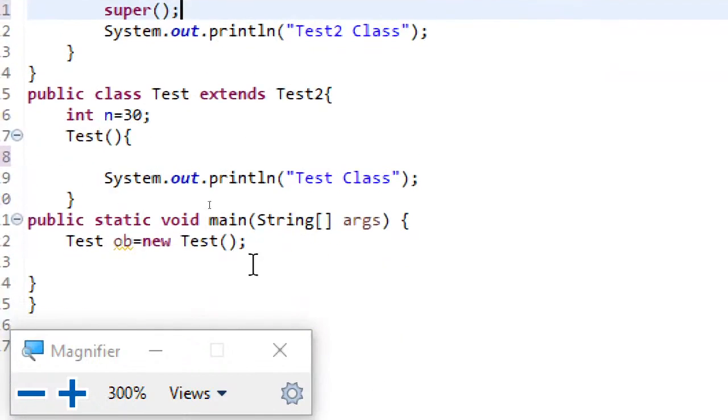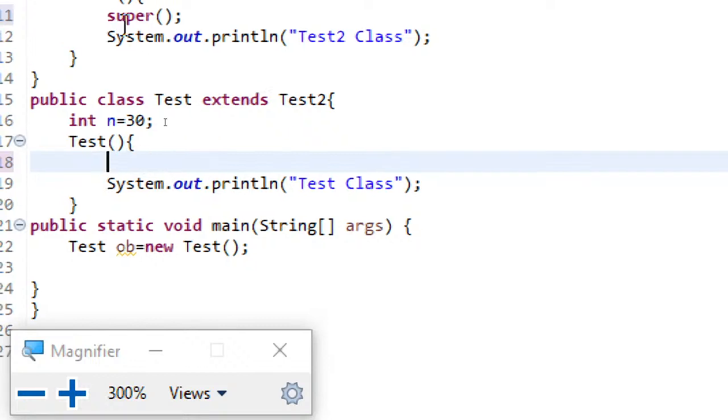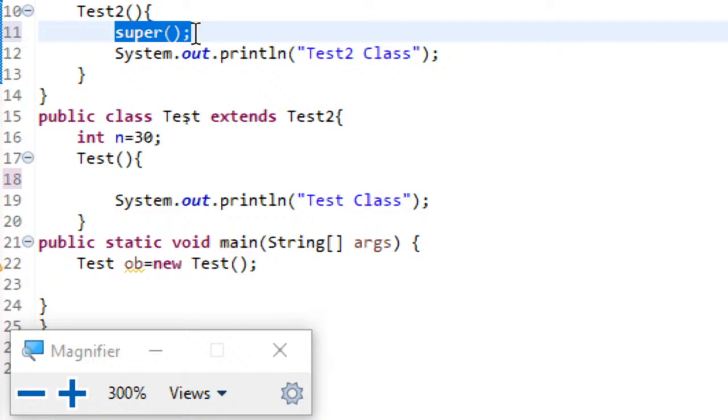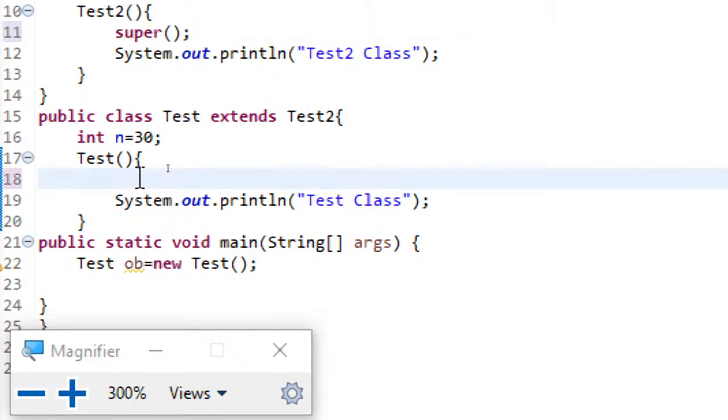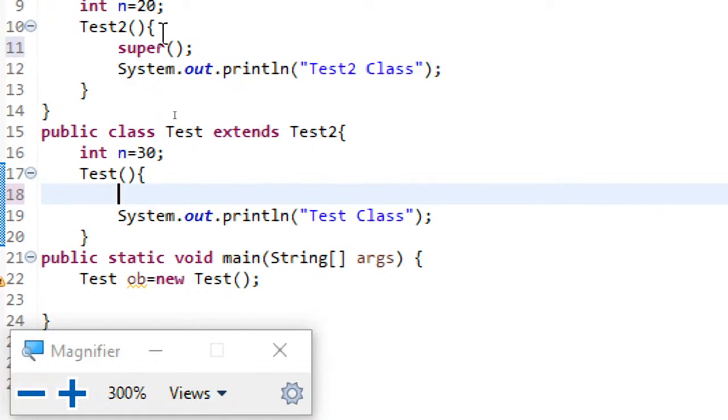That is the reason, when you are calling the child class constructor, implicitly the Java compiler will add super without any arguments. This statement will be added as the first statement in the child class constructor, which in turn invokes the parent class constructor.